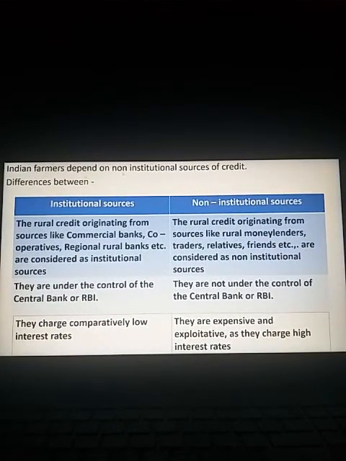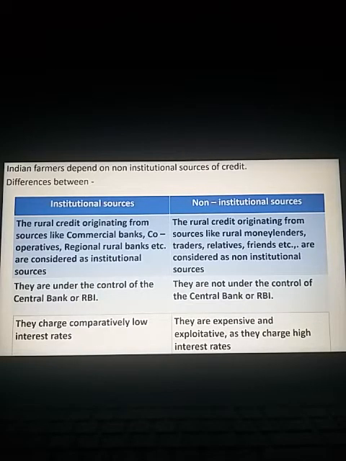Indian farmers depend on non-institutional sources of credit. Now, a question arises: what exactly does the term non-institutional source mean? Of course, to know the meaning of non-institutional sources, it is essential for us to know the meaning of institutional sources. Let us learn the differences between institutional and non-institutional sources with examples.